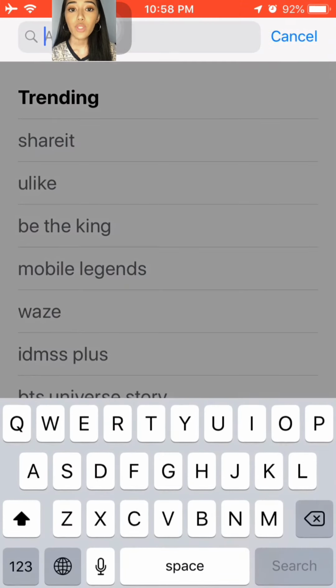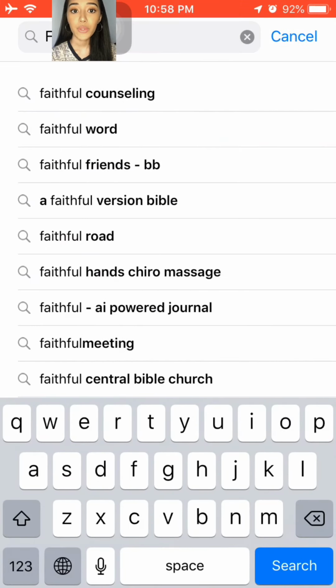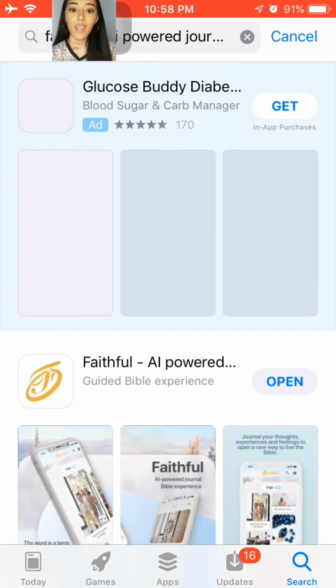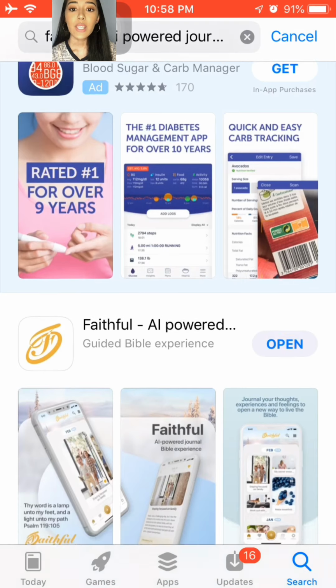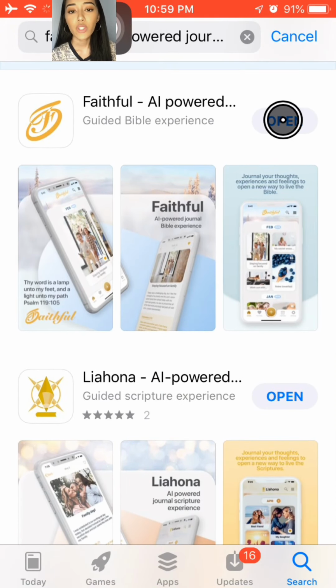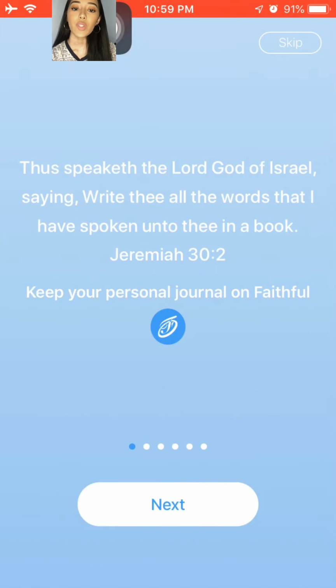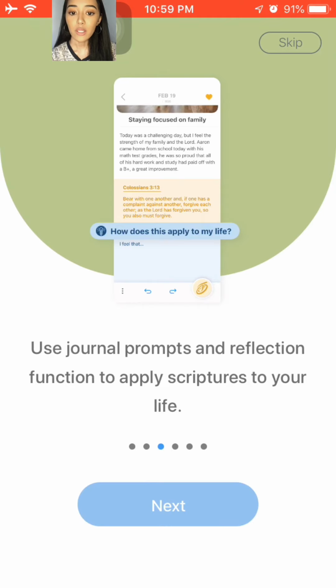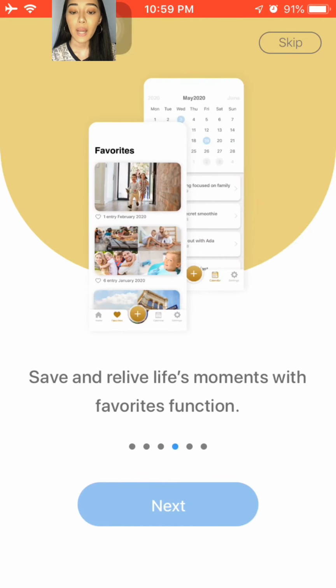So go to App Store or Google Play if you're using Android and type Faithful AI. And once you see it there, just download it. But because I already downloaded it, I'm just going to open the app. The first thing you will see is these easy instructions once you download the app.